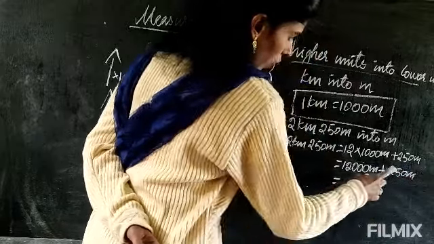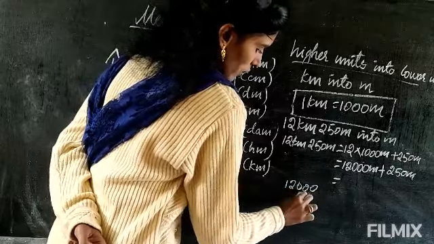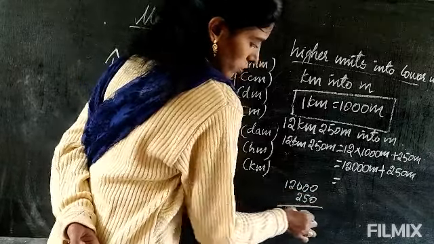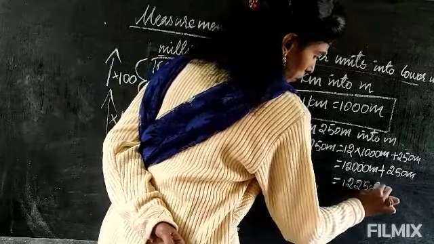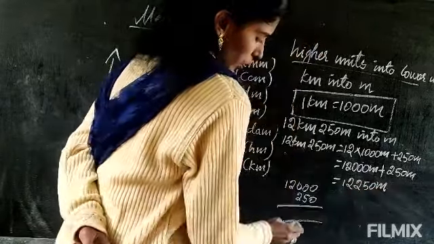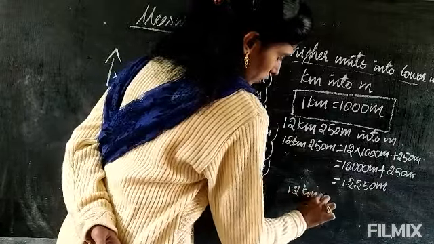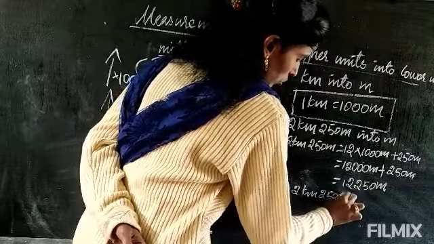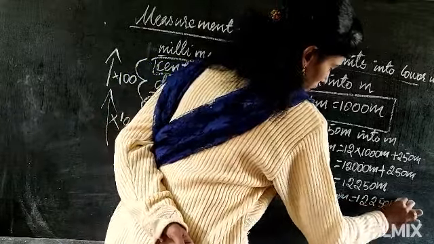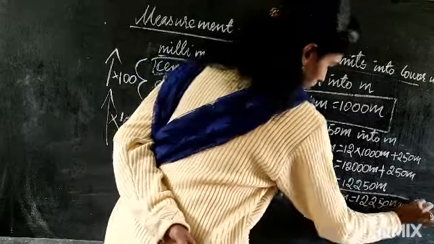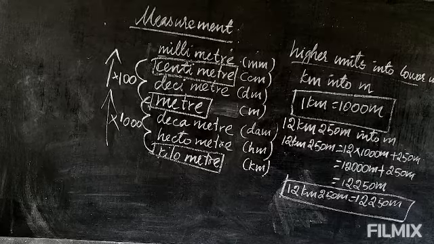If you add now, those who are finding it difficult to add, arrange the digits like this and add it. So it will be 12,250 meters. Now last you have to take and write the answer. 12 kilometer 250 meter equal to 12,250 meters. Okay, this is the complete answer. This much you have to do to complete the answer.